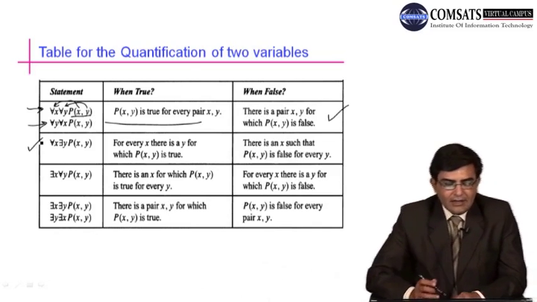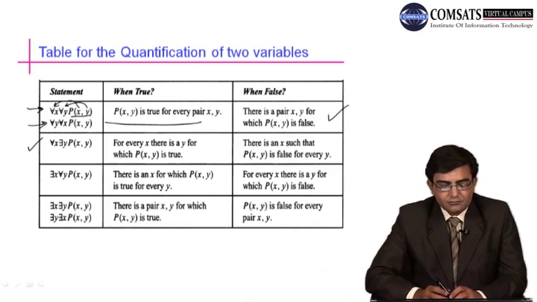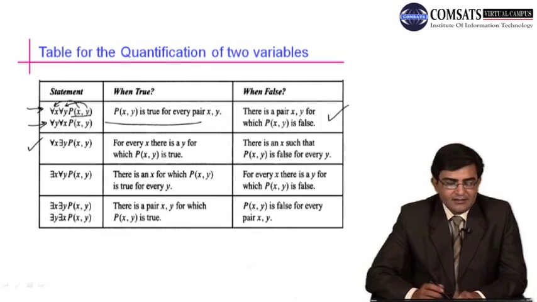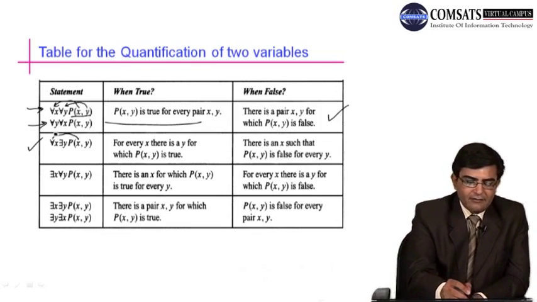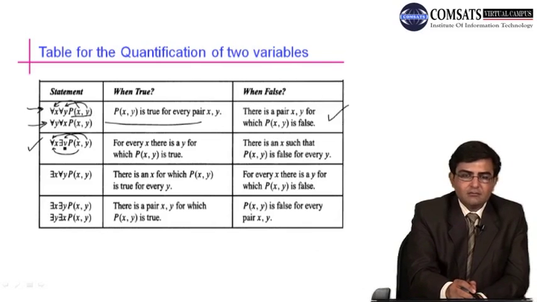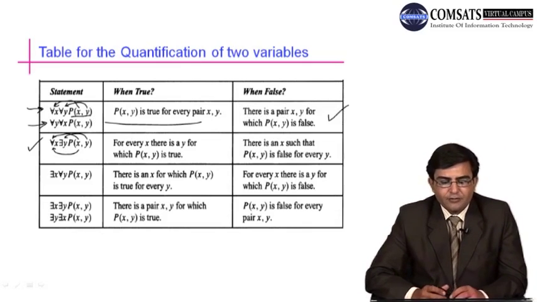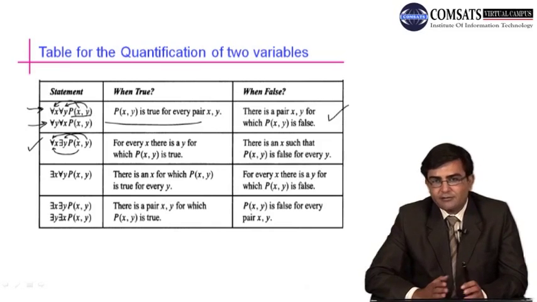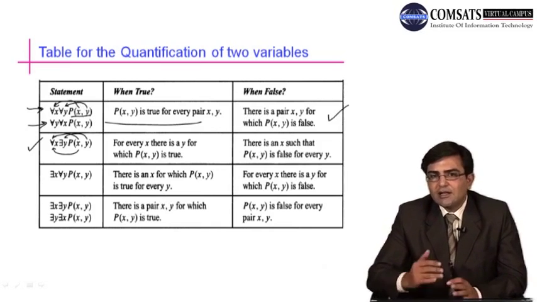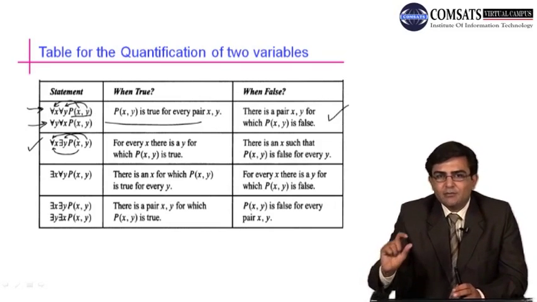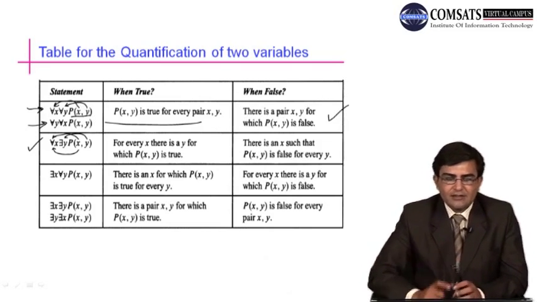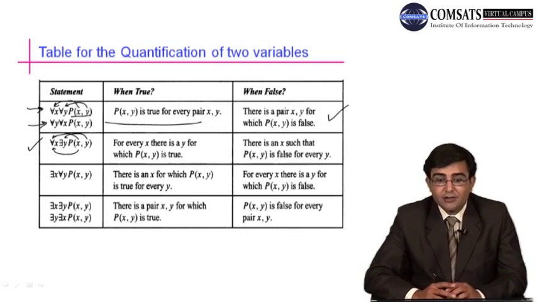Now this statement, for all x there is y, P of x, y: when will this statement be true? It must be true for every x and for at least one y, because for x we have for all and for y we have there is some y. So for every x there must be a y for which P of x, y is true. Means for all x, if we choose x one by one, there must be at least one y for which P of x, y is true, then this statement will be true.